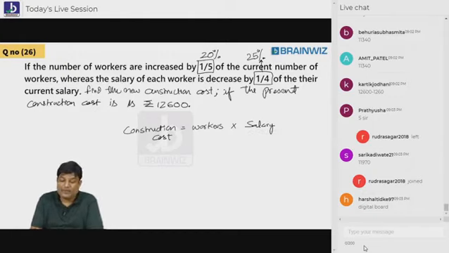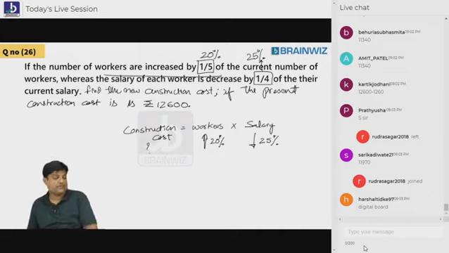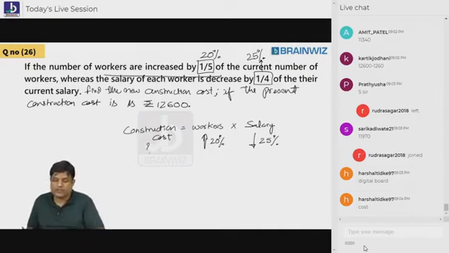Now, what happened in this thing? Workers are increased by 20%. And the current salary is decreased by how much, beta? 25%. So, definitely construction cost will also be affected. But I don't want percent. But we have to find out the percent, everybody.